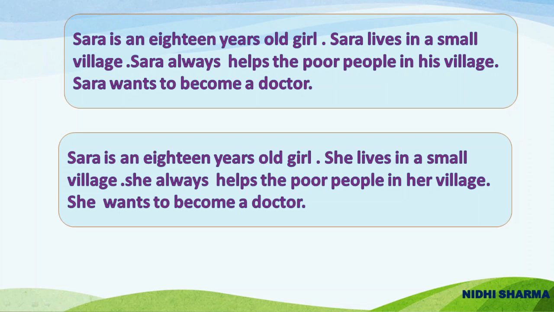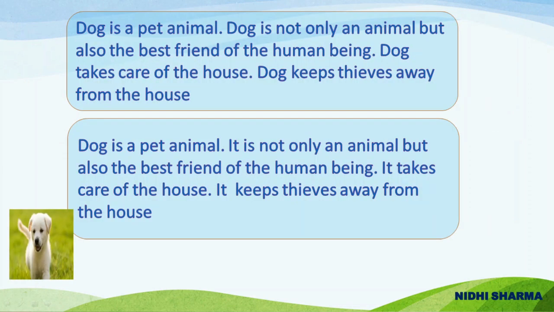Now let us take one more paragraph here. Dog is a pet animal. Dog is not only an animal but also the best friend of the human being. Dog takes care of the house. Dog keeps thieves away from the house.